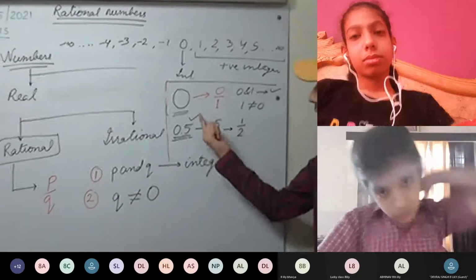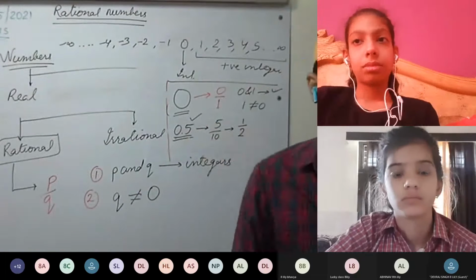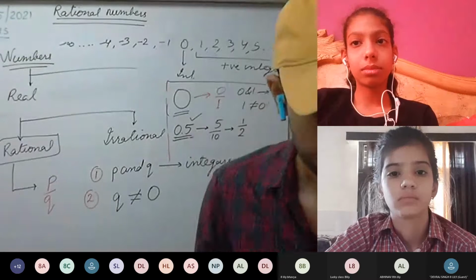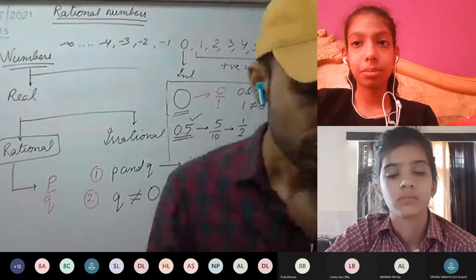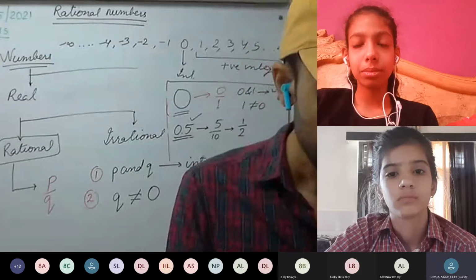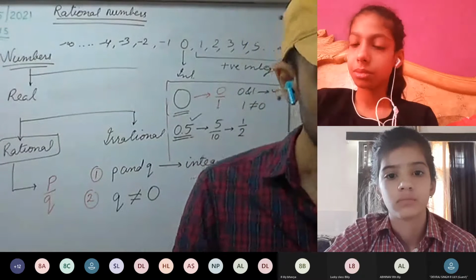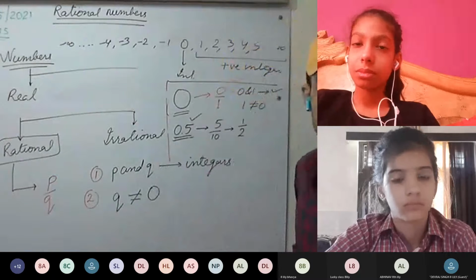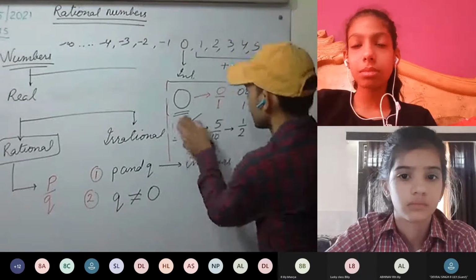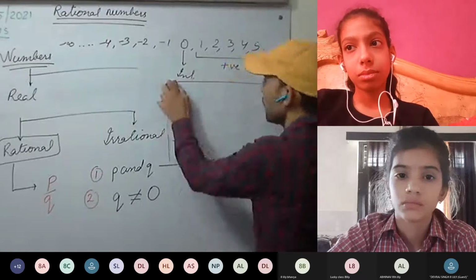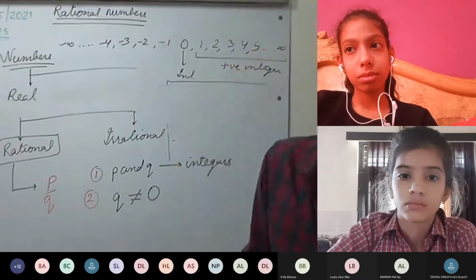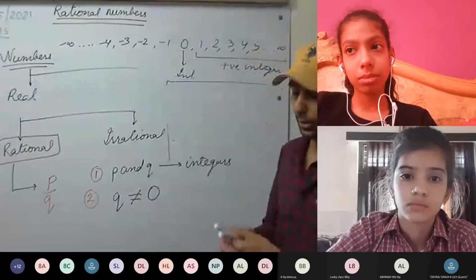Now you understood rational numbers. What are rational numbers? All fractions are rational numbers.